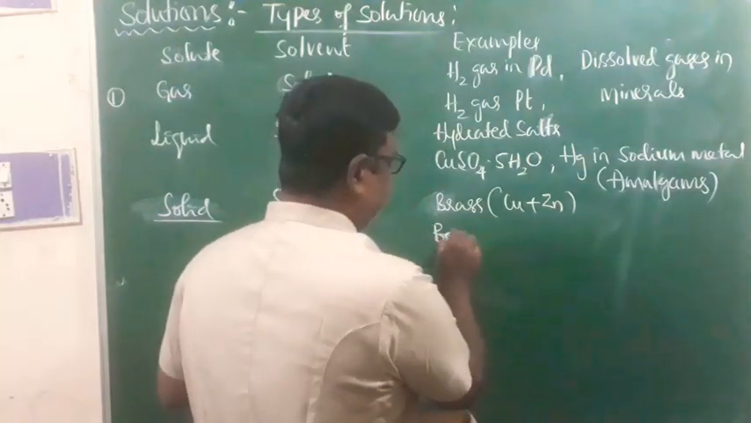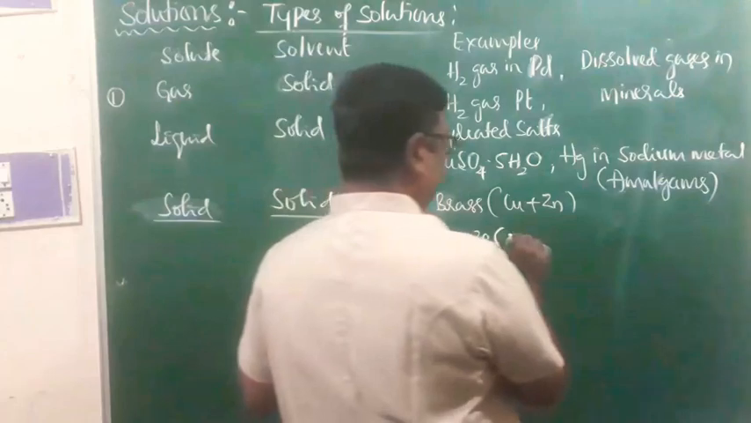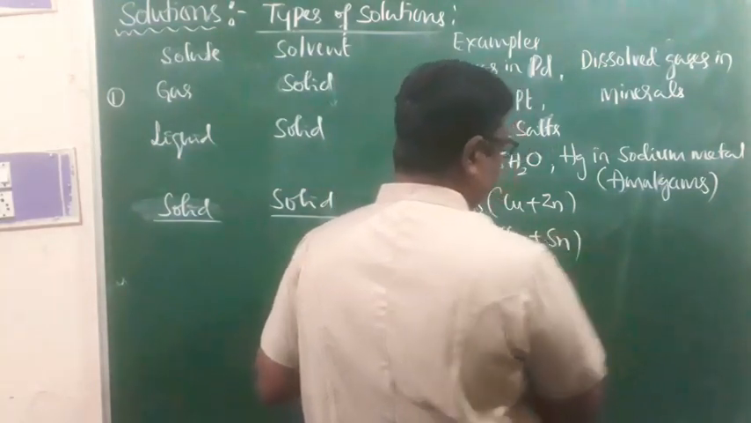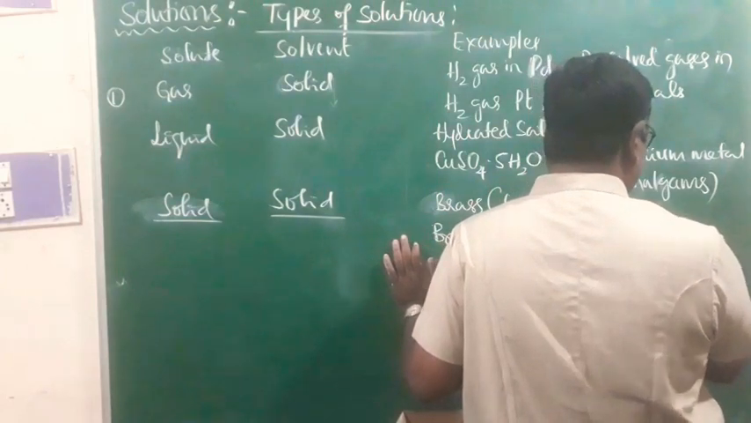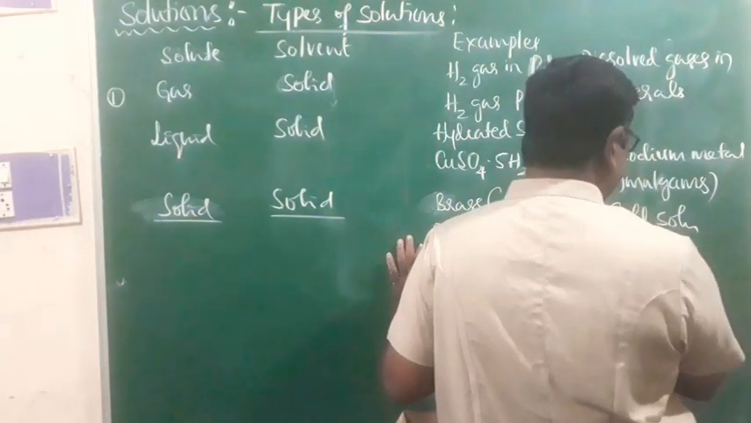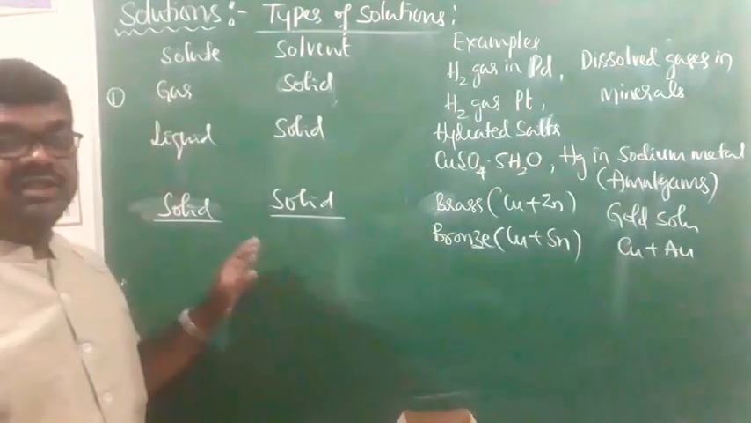Or you can say bronze. This is also one more example for the solid solution, and of course that is copper in tin. Or you can say gold solution. Gold solution is generally copper in gold. That is, copper is a solute, gold is a solvent, right?